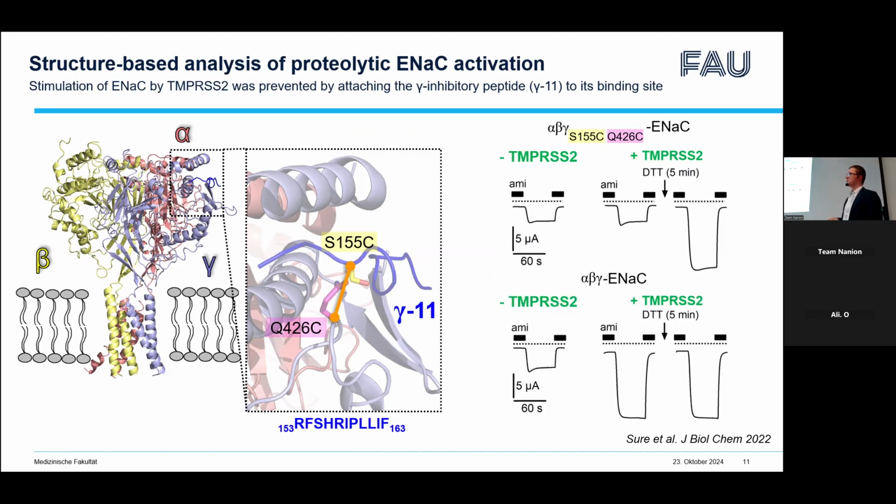In parallel control experiments using the wild-type channel, we observed stimulation of ENaC currents by TMPRSS2 as usual, and DTT produced no significant effect on the currents, demonstrating that this effect of DTT was specific. So to conclude, with the help of structural analysis, a molecular linkage approach, and two-electrode voltage measurements, we were able to elucidate the molecular mechanism of TMPRSS2-mediated ENaC stimulation and demonstrate that it was due to gamma peptide release from the gamma subunit.